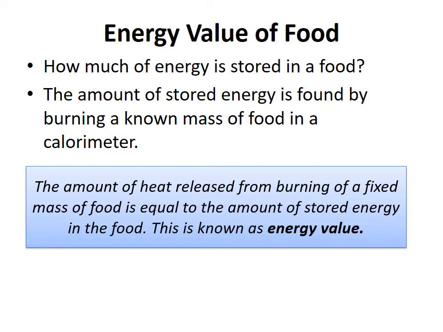Like if we are burning 1 gram of carbohydrates and it is providing us, let's suppose, 2 joules, it means 1 gram of carbohydrate stores 2 joules. This is just an example, it is not a fixed thing that 1 gram provides 2 joules. I'm just giving you an example to help you understand how we relate energy obtained by heating that food and energy stored in that food.